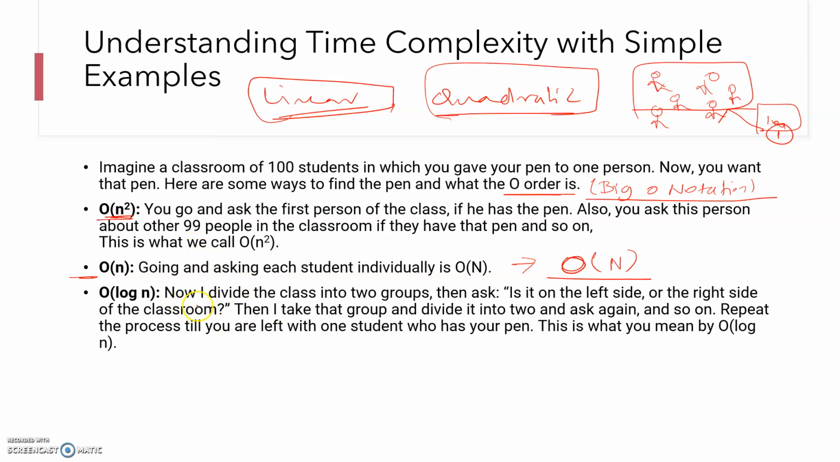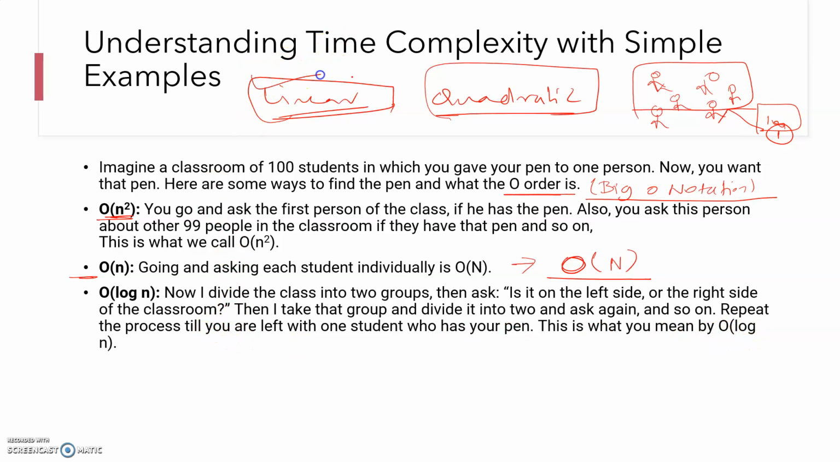Now I divide the class into two groups, then I ask, is it on the left side or the right side of the classroom? Then I take the group and divide it into two and ask again. And so on, repeat the process till you are left with one student who has your pen. And this is what we call O of log n.